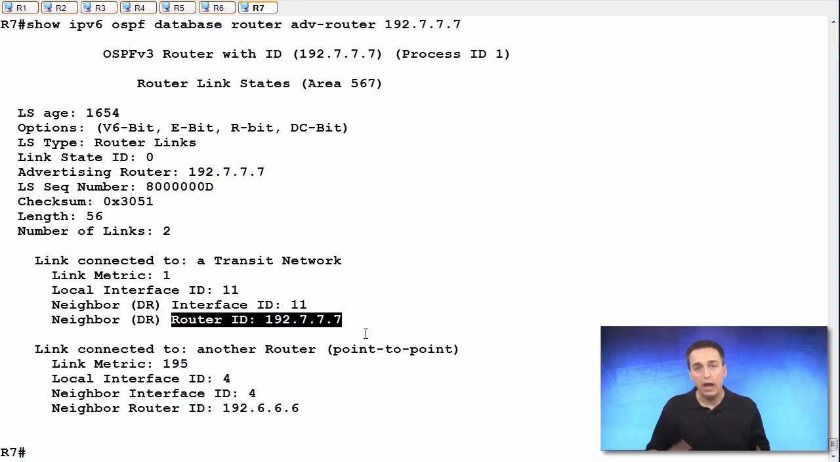So in the router LSA, we no longer have the specifics of the prefixes, the networks that are attached to the router. That information has been removed.